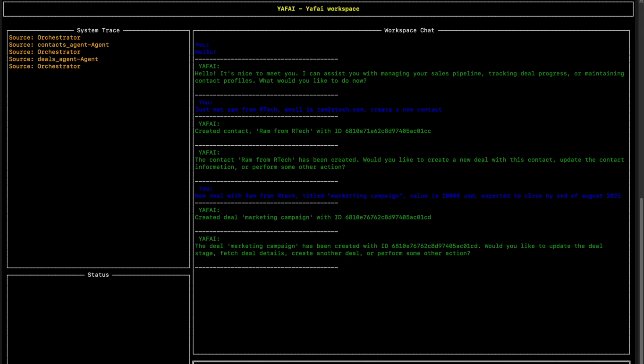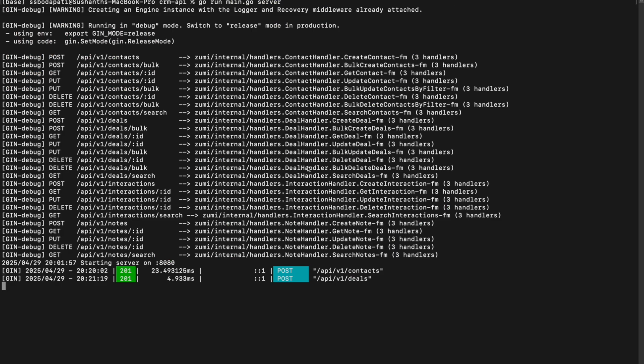So it was able to create a new deal called marketing campaign, and then it basically performed the CRUD operation behind creating a new deal. Again, we can see that the orchestrator was able to pick the deals agent to complete this action, and then the deals agent performed its action and then fed back the response to orchestrator. So just to be sure that we are actually running the API, we can see that we are hitting the local service that we just started off. We first started off by creating a post request on the contacts API and then creating a post on the deals API.